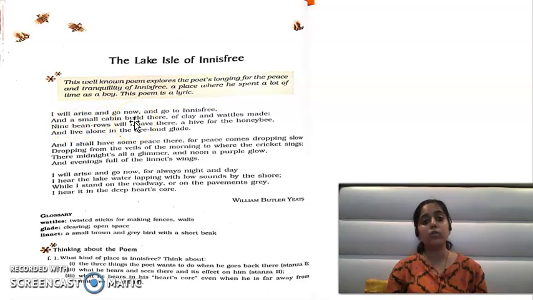वो एक दिन उठेगा और उठ जाएगा. Again, he says, I will arise and go. So the poet is emphasizing this thought that one day he will arise and he will go. What this kind of figure of speech is called? This is called repetition. Okay, so this is repetition because this line is getting repeated.